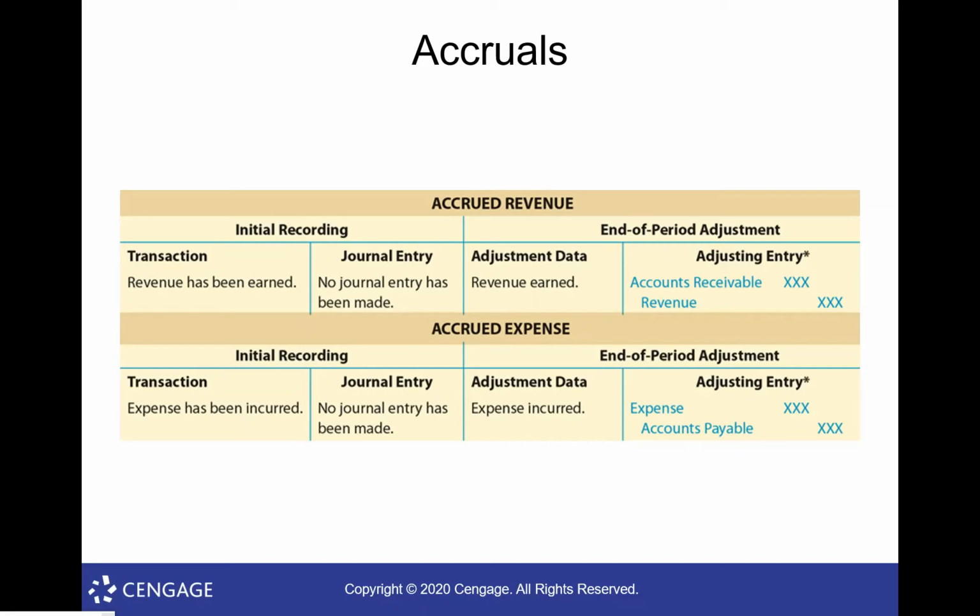So there's our first type of adjusting entry. Accrued revenue means we've earned revenue, but we have not yet recorded it. So we do an adjustment at the end of the month to show that we have earned it. So we credit revenue and that it's owed to us, we debit accounts receivable. Okay, so that's the adjusting entry for accrued revenue transactions. And remember that an accrued revenue transaction is a transaction where we've earned the revenue, but have not yet been paid for it and have not yet even recorded it.